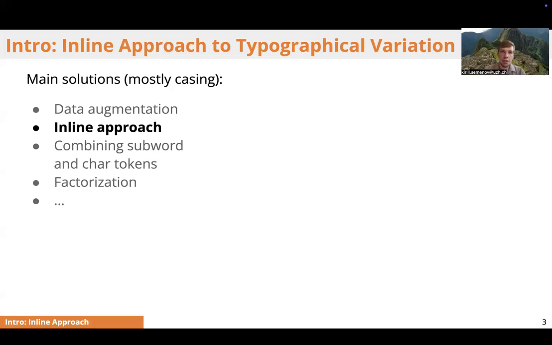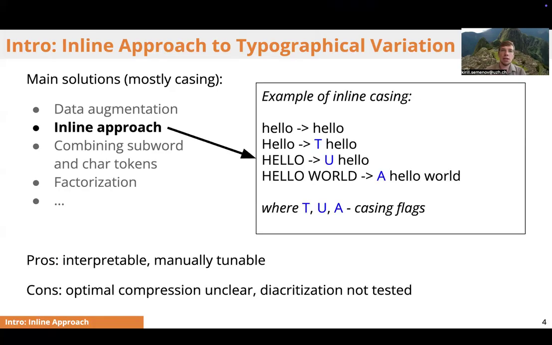One of them is called the inline approach, which is done by lowercasing every word, but reallocating the information about casing into a prepended special token, which we call a flag. Here you can see that different casings of the word hello are split into the lowercase word hello and prepended with tags, where T stands for title cased, U for uppercased, and so on. As a result, the word will be tokenized uniformly, no matter how it is cased. Such an approach, compared to others like factorization or data augmentation, is more interpretable.